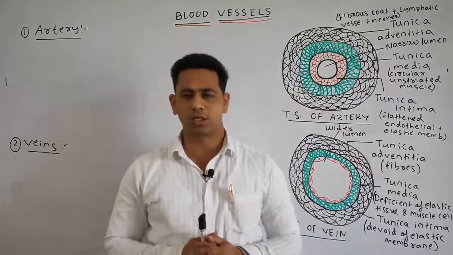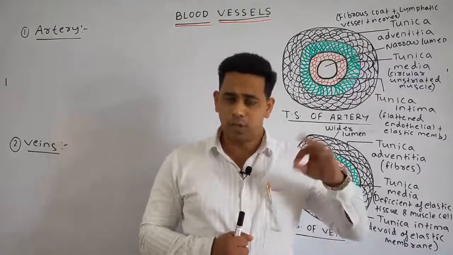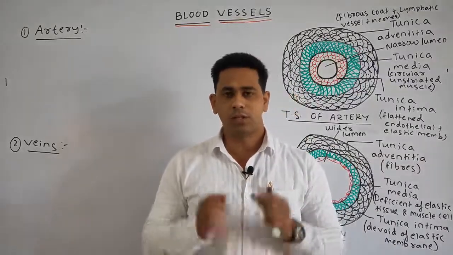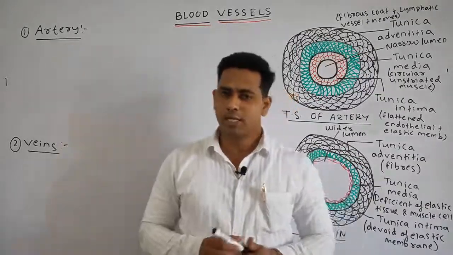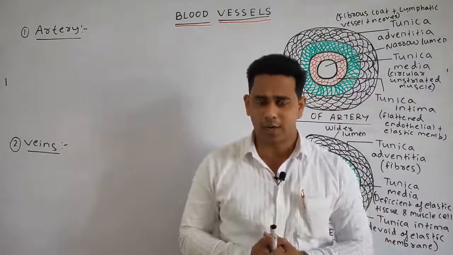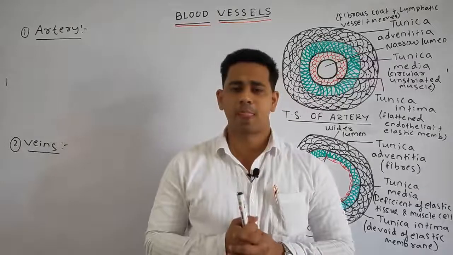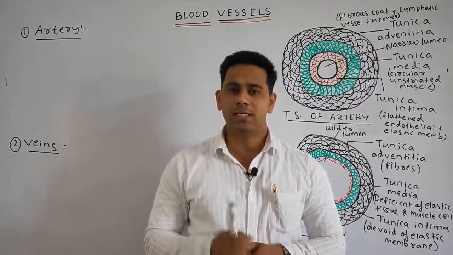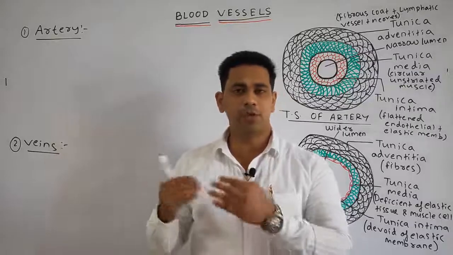Next, students, we discussed that whenever the auricles are full of blood, the SA node originates the wave of contraction by which the auricles contract, and the blood flows from the auricle region into the ventricle region. Next, when the ventricles are full of blood, the ventricles contract, followed by the relaxation of the auricles or atrium regions. Whenever the ventricle starts contracting, what happens? The right ventricle sends the deoxygenated blood into the lungs by the pulmonary artery for purification.